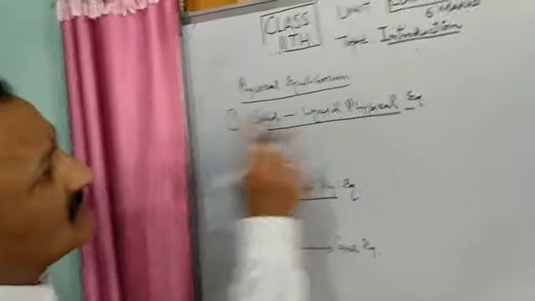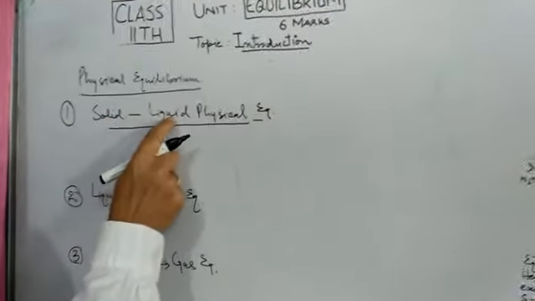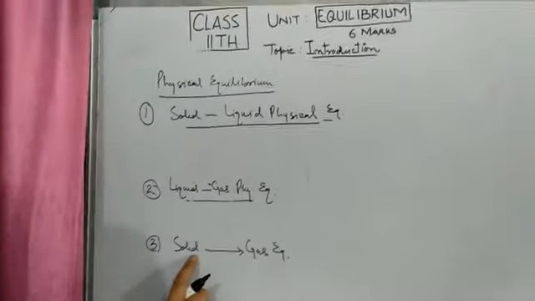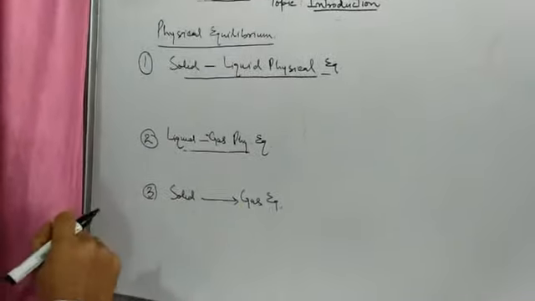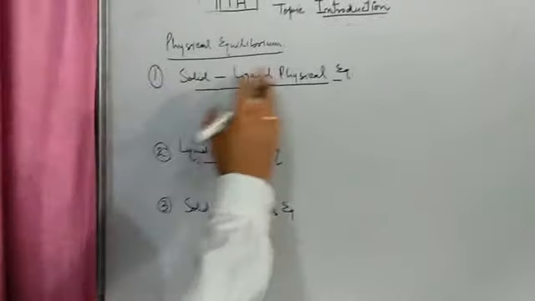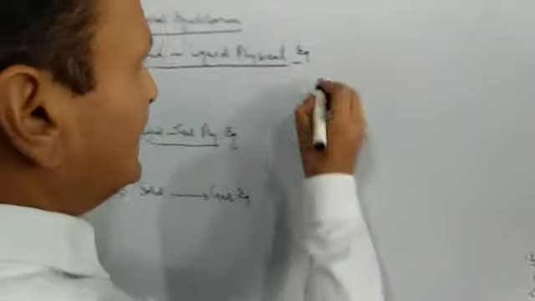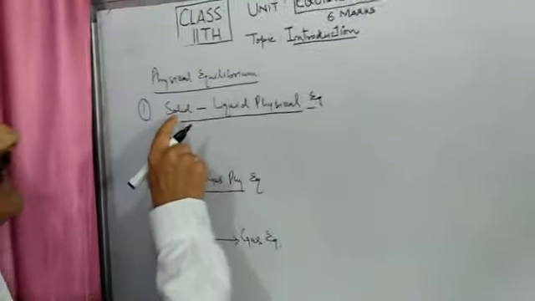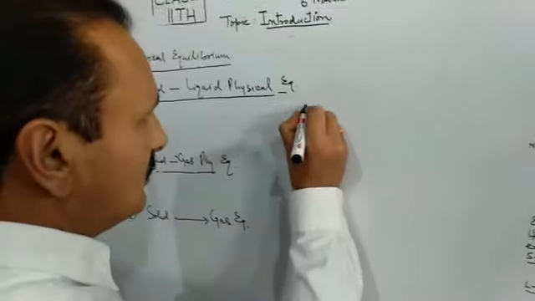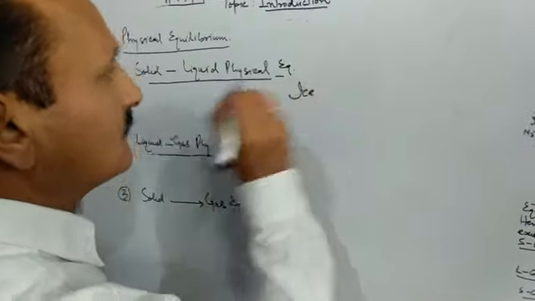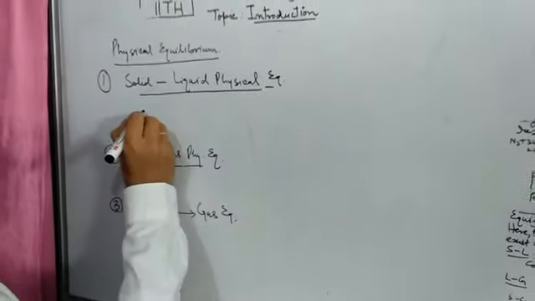So in all these cases, what we find is that there is a change in physical state. Here it is solid, it has become liquid. It is liquid, it has become gas. It is solid, it has become gas. Let me give some examples of solid liquid physical equilibrium. Say, let me take a solid. This is solid. Ice. Ice is a well-known solid.